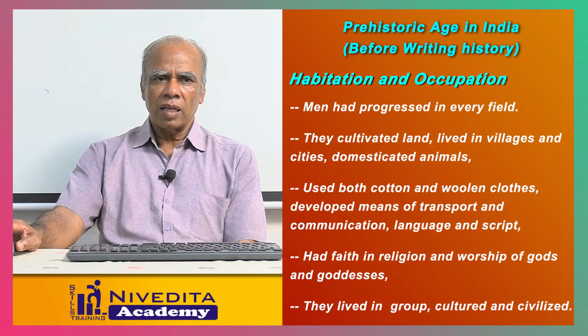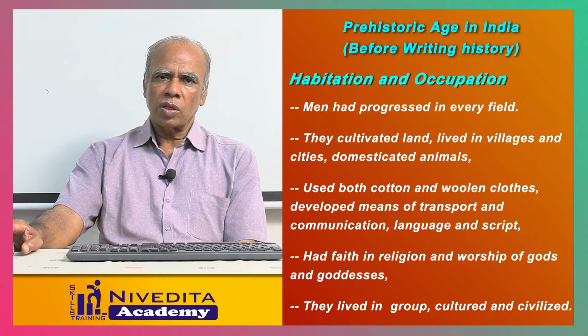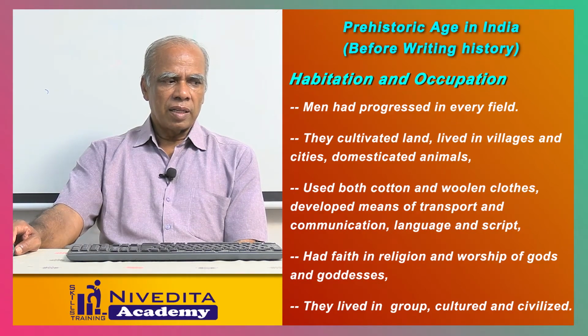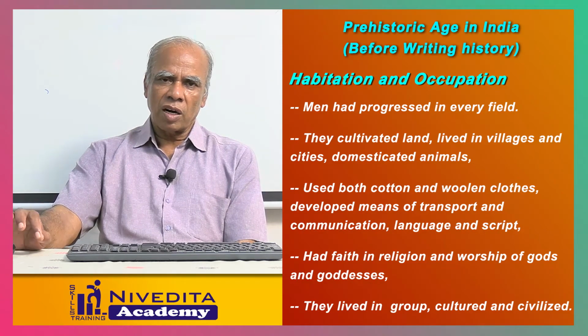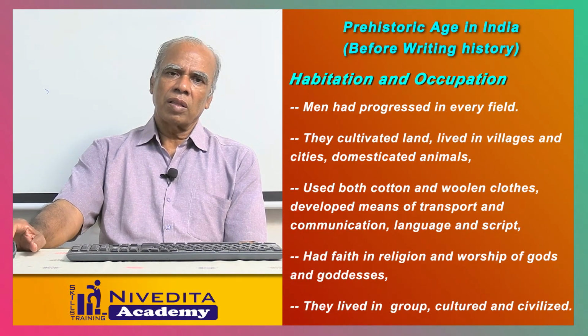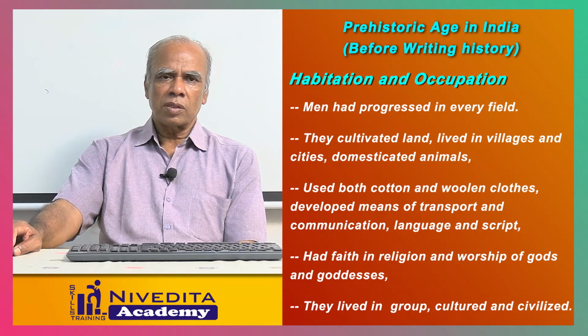They cultivated land, lived in houses, in villages, they formed villages, they started living in cities also, they domesticated animals, they used cloths from cotton, woolen cloths also were made, and they developed means of transport and also communication, language also improved, they started writing scripts also, they had faith in God and worshipped, they built up temples, they went to the temples and worshipped the gods and goddesses, they lived in groups, they lived a very cultured and civilized life.